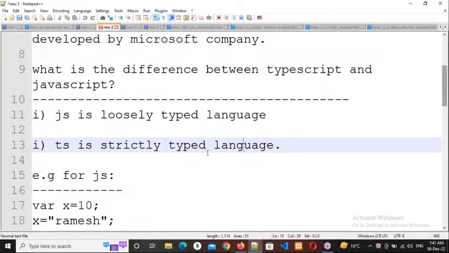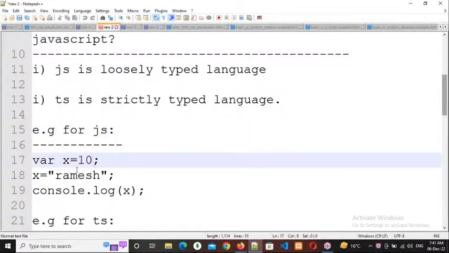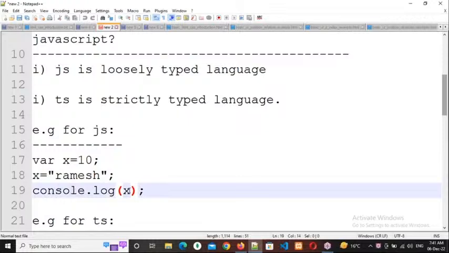For example, in JavaScript, x equal to 10. 10 is the data, and I'm assigning it to a variable called x, indicated by the var keyword. This is how we declare and initialize a variable. In the next line, I write x equal to Ramesh, and in the next line I print the x value. So what will be the output? 10 Ramesh or error?